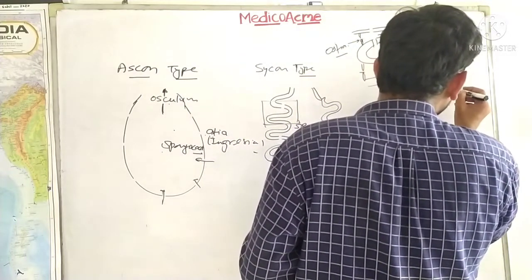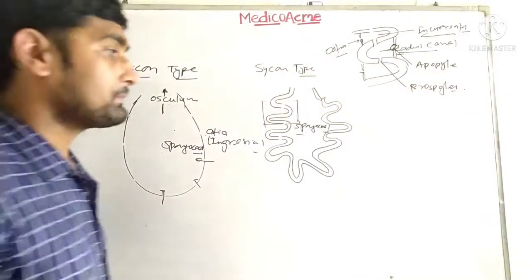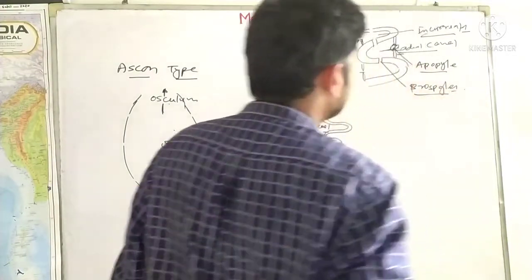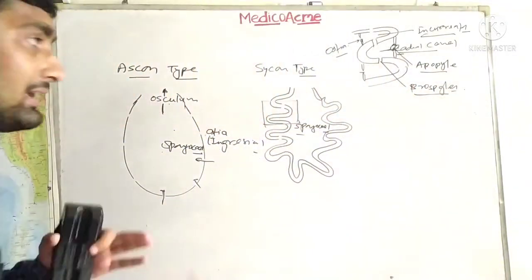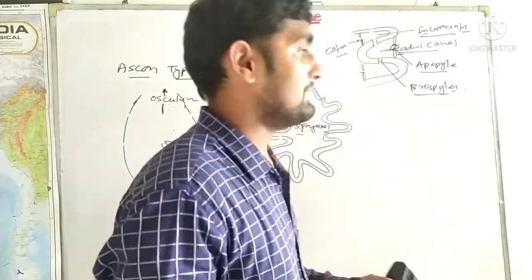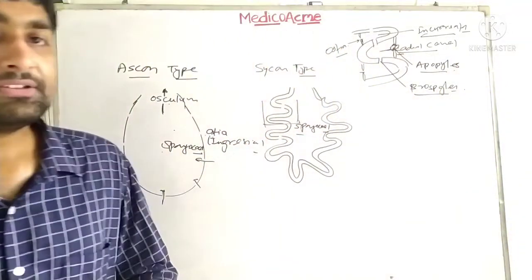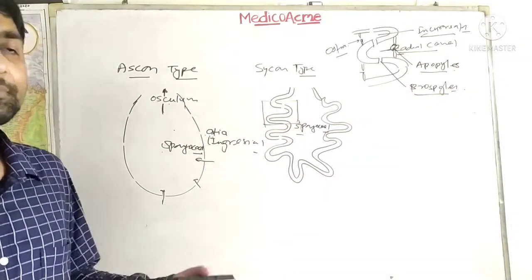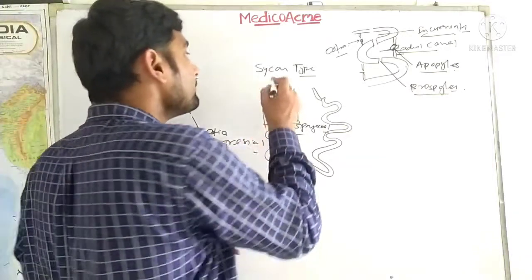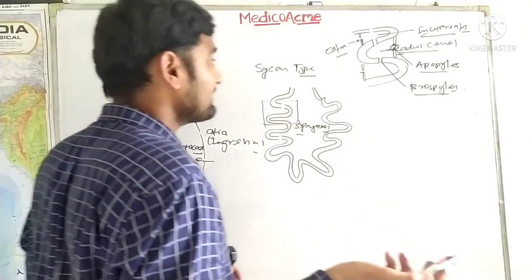So you can see here that there are two different pore systems in the Sycon type of water canal system, that is the apopyle system and the prosopyle system. So now I think it is clear what the apopyle is and what the prosopyles are. Apopyles and prosopyles are many times asked in the examination. Sometimes the labeling of the diagram is asked, and sometimes which type of organism is found in which type of water canal system is asked.